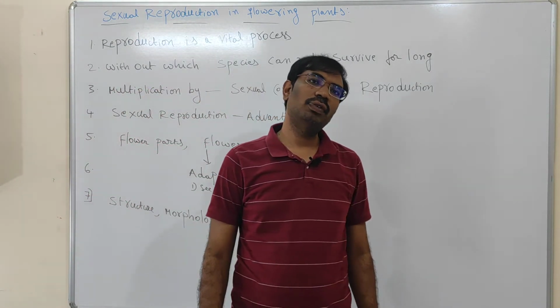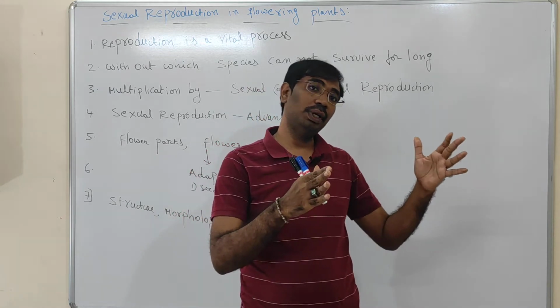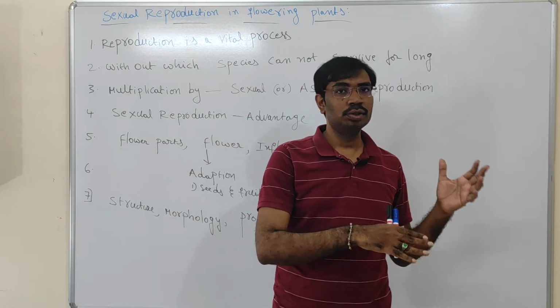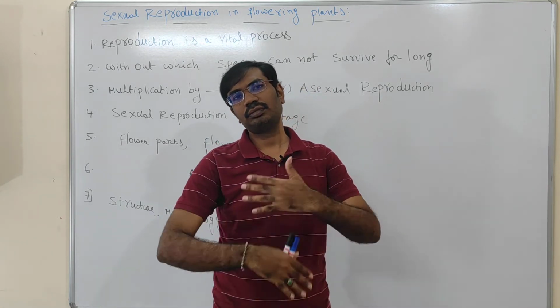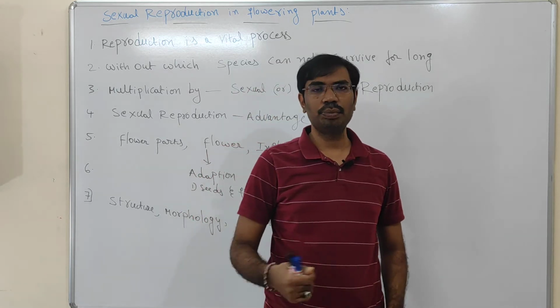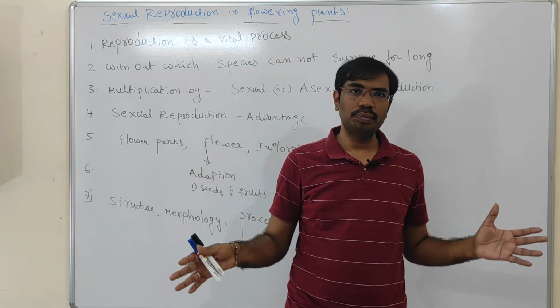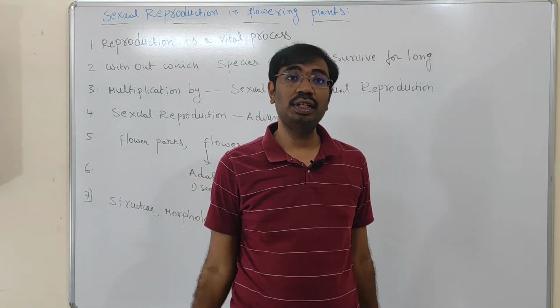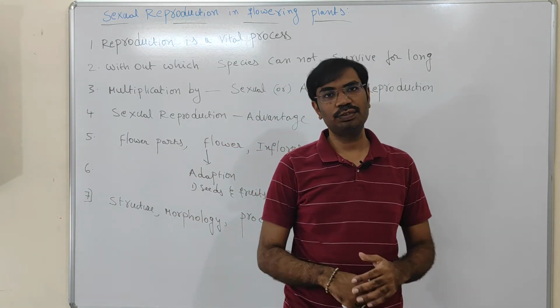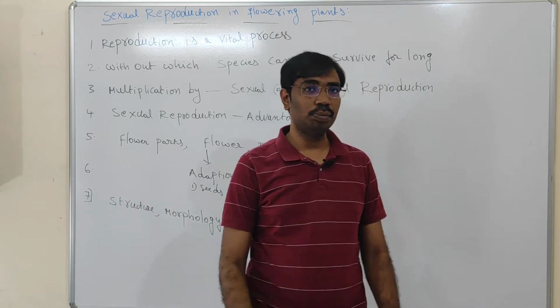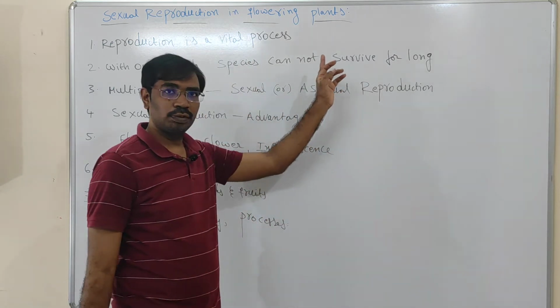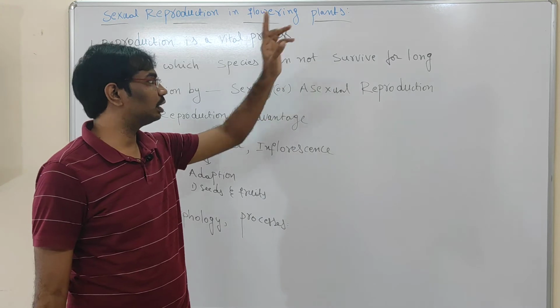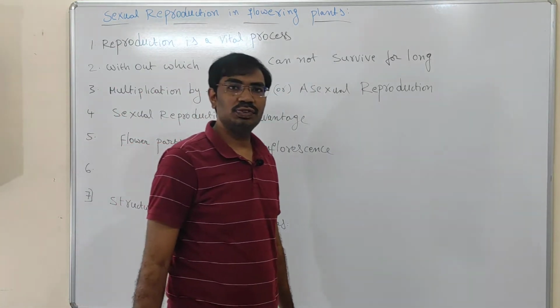Suppose your grandparents are there; all the progeny are created because of reproduction. If reproduction is absent, there would be no human species on the earth's surface. If reproduction is absent, there is no tiger species on the earth's surface. So reproduction is very important for the continuation of a particular species on earth. So how do organisms multiply?